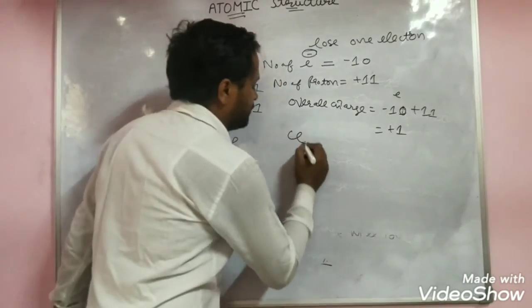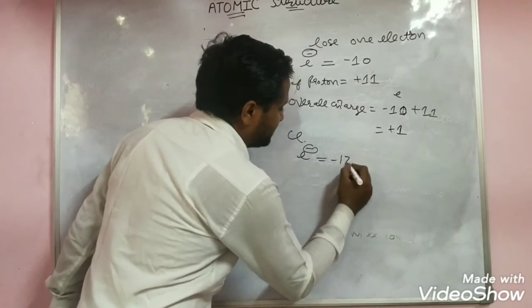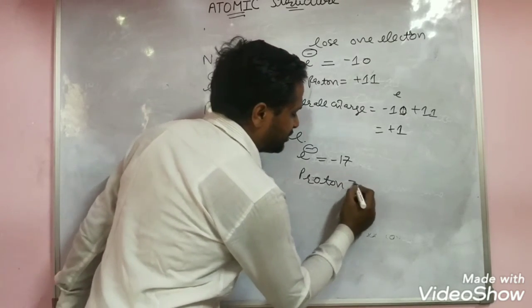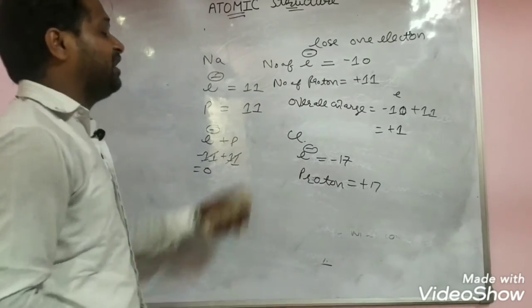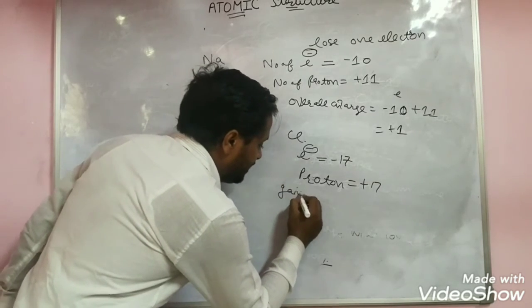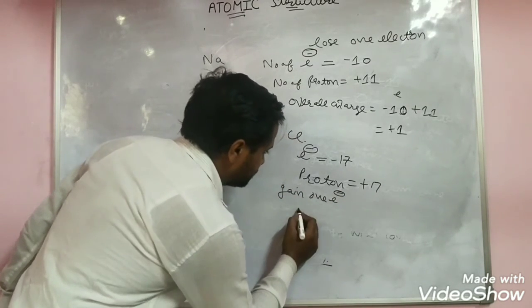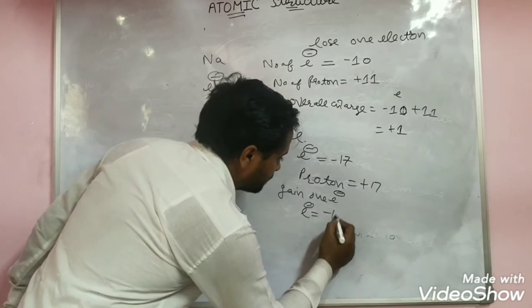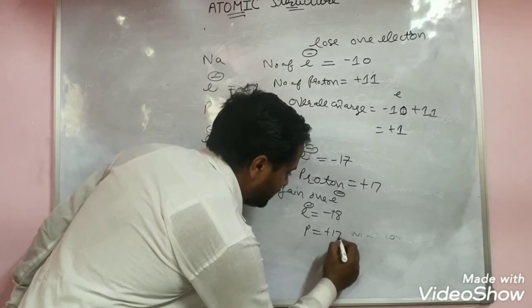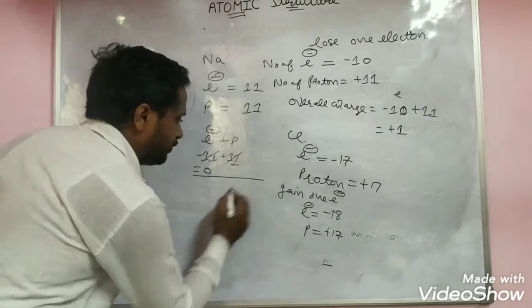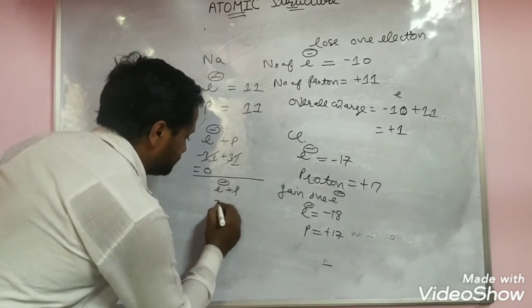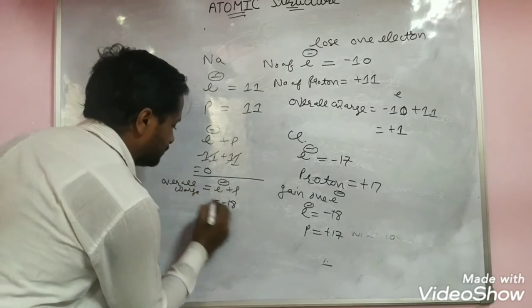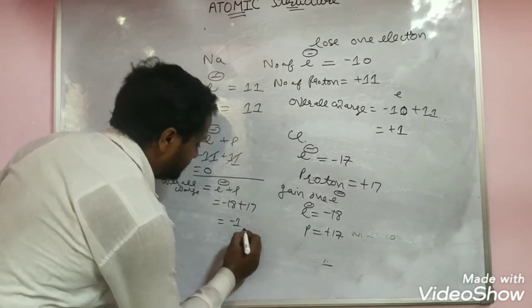In the case of chlorine, there are 17 electrons and 17 protons. When chlorine gains 1 electron, the number of electrons is 18, with the protons the same. So the overall charge is minus 18 plus 17, which is minus 1.